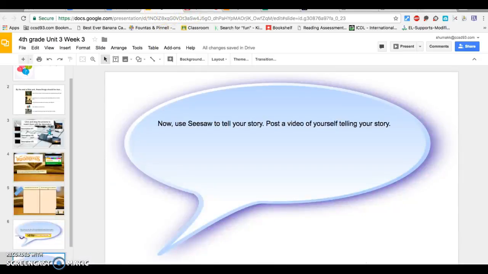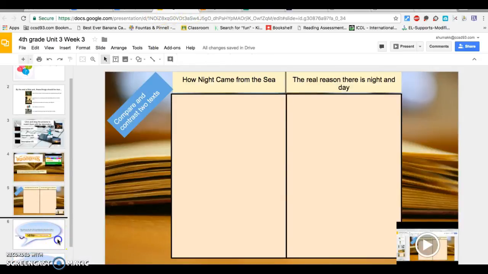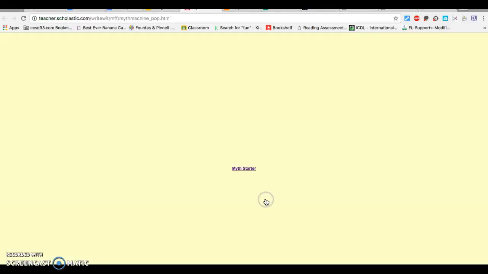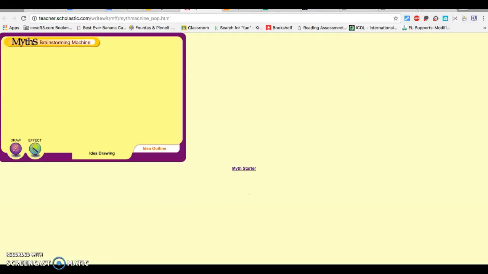Okay, now I'm going to show you how to complete the activity on this slide. So on this slide, you're going to start coming up with your own myth or your own story that is going to explain something. So over here, if you click this button, you're going to see some different options that's going to help you think about what to tell your story about.